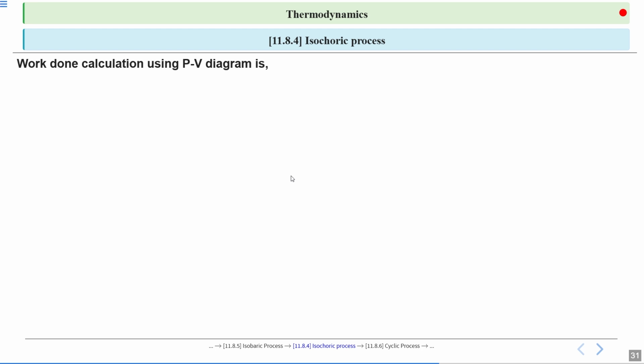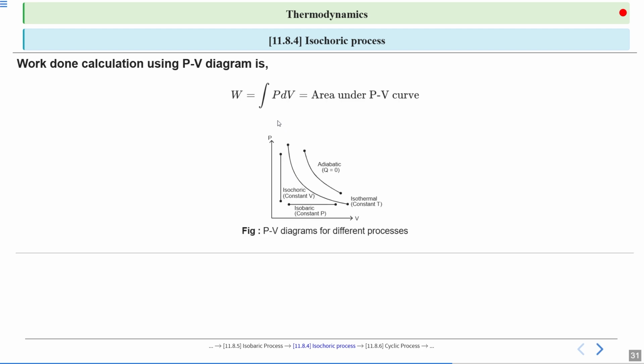Work done calculation using PV diagram. So we know the formula W equal to integration of PdV. So to calculate the work done using the PV diagram, we just calculate the area under the PV curve. So if we have an isothermal process, just calculate the area under this. And if we have an adiabatic process, calculate the area under this. All right.